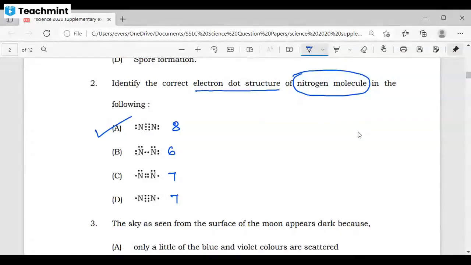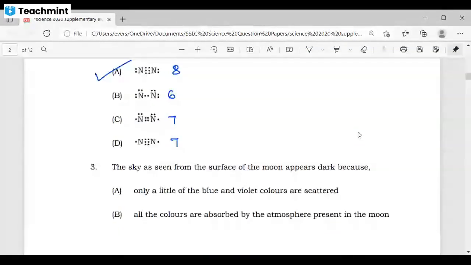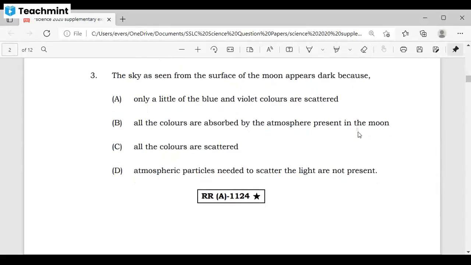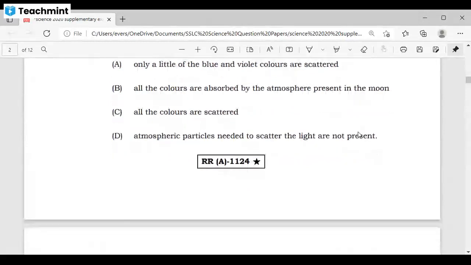And now we'll come back to the next topic, that is question number 3. The sky as seen from the surface of the moon appears dark because. Here, as you can see, this question is from your human eye and the colorful world. But unfortunately, this topic has got deleted. It is under your reduced syllabus. So we are going to eliminate this question. We are not going to study this, as this is from our reduced syllabus topic.